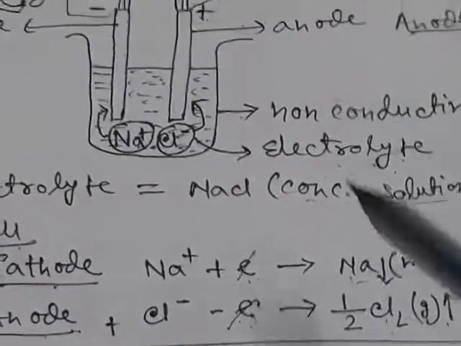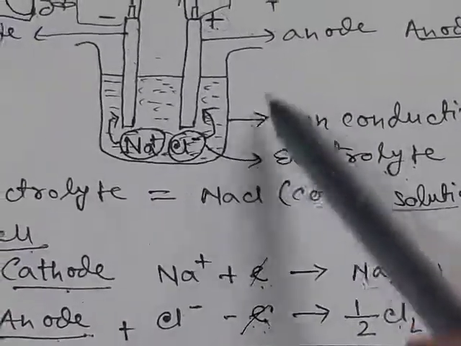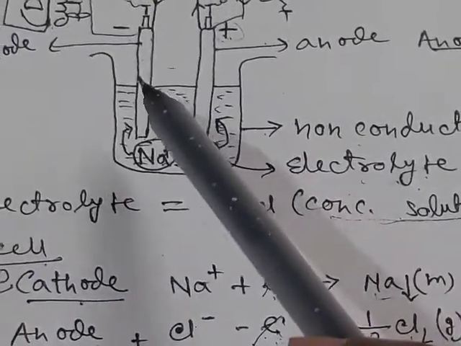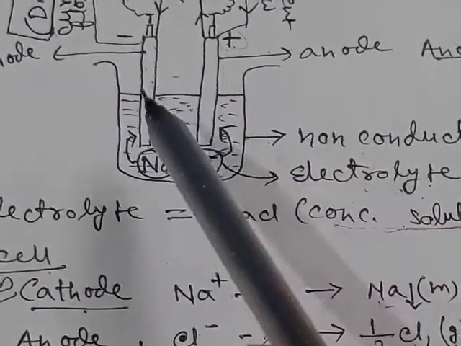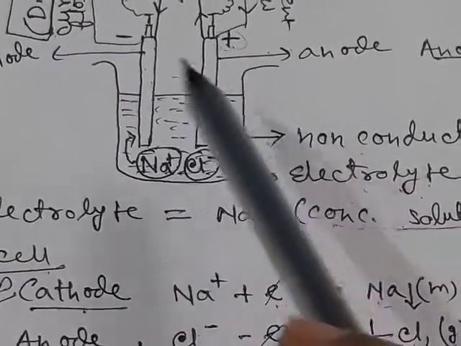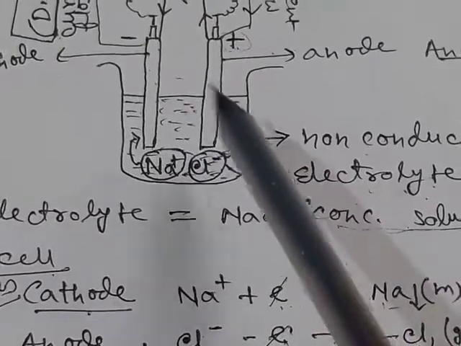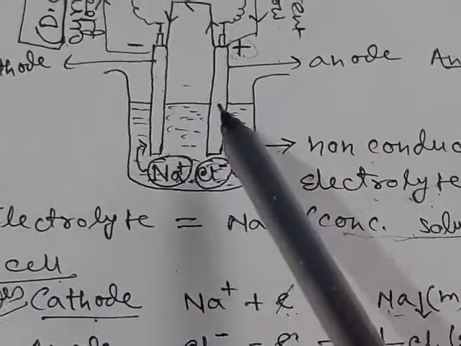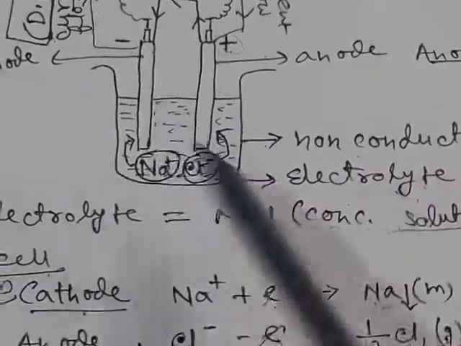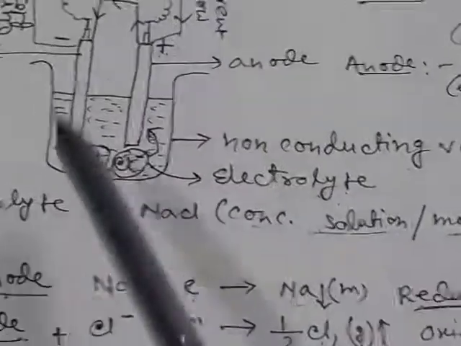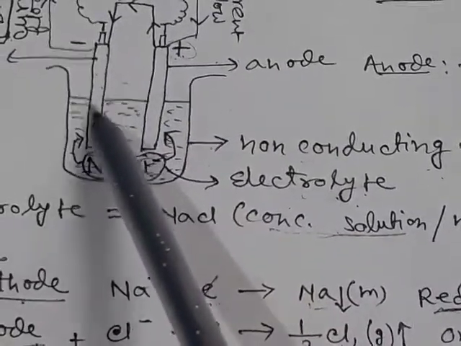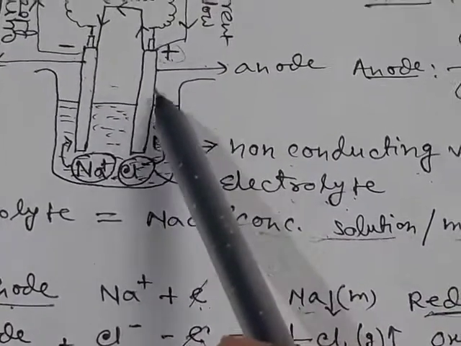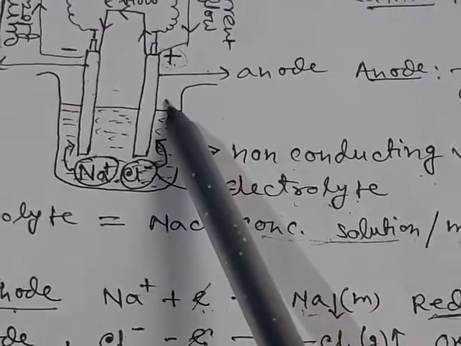And also the liberation or deposition of the metals or liberation of gases only takes place at the surface of the electrodes. That is, here the sodium metal deposits at the surface of cathode and chlorine gas is liberated at the surface of anode.